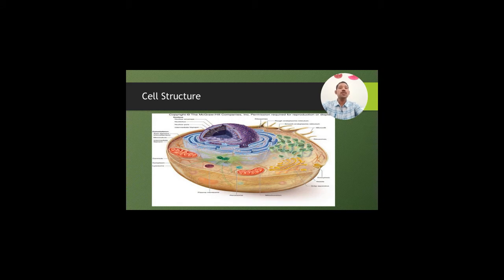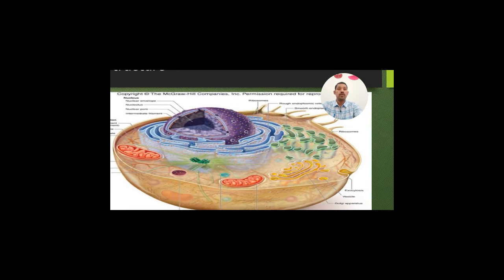This is a typical cell structure. In that we can see various organelles like mitochondria. In violet, that is the nucleus. Green colors, those are the ribosomes. Yellow color, Golgi apparatus.